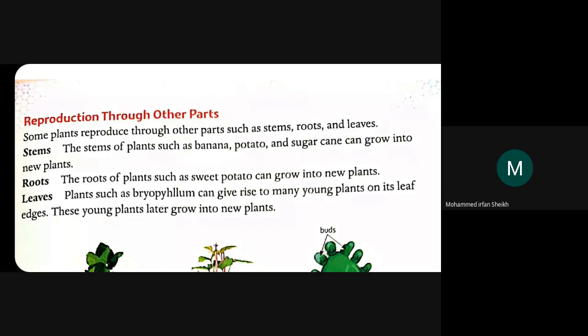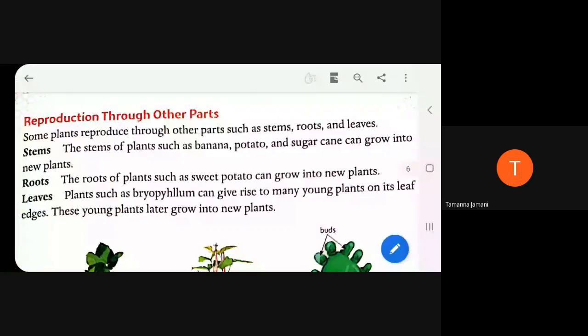Do you remember? I'll show you that video, parts of plants, in which we have already learned which portion of the plant is known as stem, right? So this potato, banana, and sugarcane, they themselves are known as the stem of the plant.